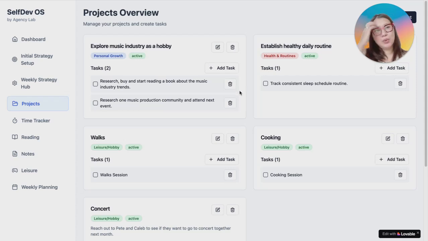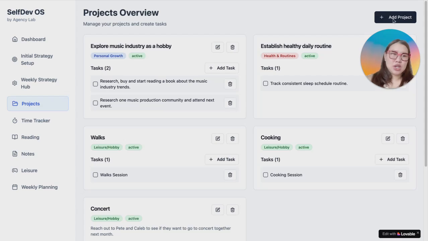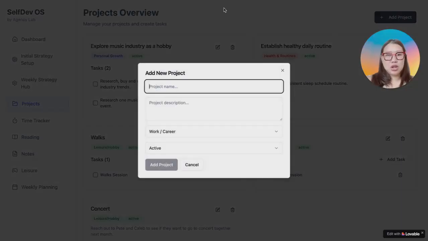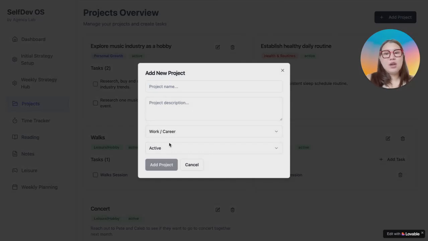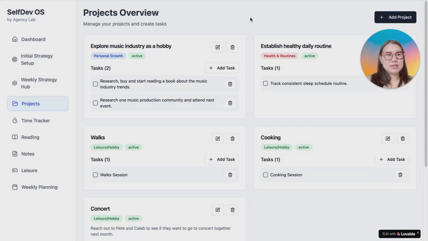In the projects overview, Thomas can review all his active and postponed projects. The reason why I've added a postponed project, and you can actually see this when you go ahead and add a project, you can add project name, project description, the type of project, and you can add whether it's active or postponed. The reason why I think that's important is I've experienced this myself, where you have a dissatisfaction. You have multiple different hypotheses, like small experiments of how you can resolve these dissatisfactions.